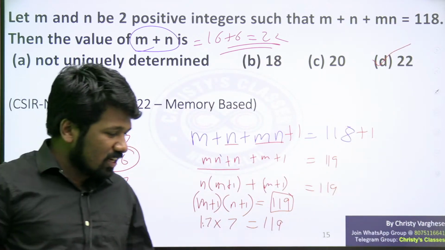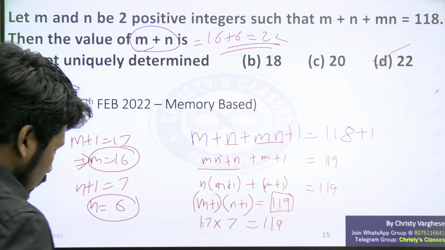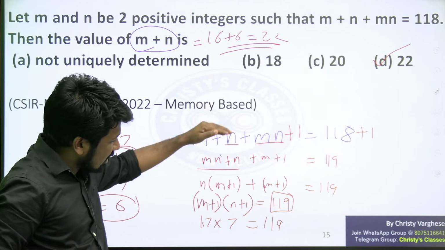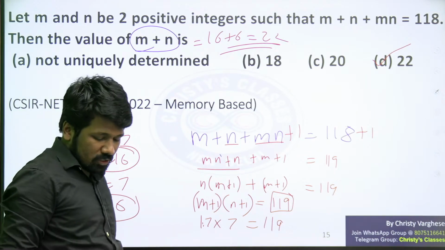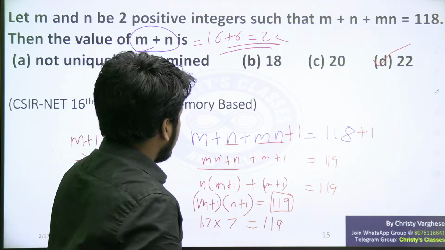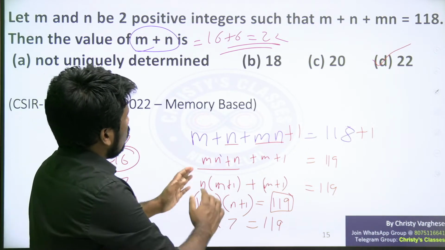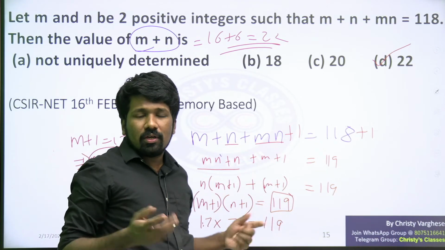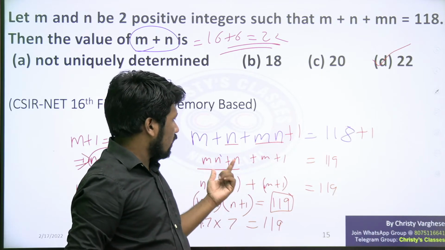Yeah, I agree that this is a tough question, because if you are seeing this kind of question for the first time, definitely this will be a tough question, or a tough step to reach. But if you have practiced these kinds of questions before, this is a comparatively simple question. As I told, this was already asked once before in the NET exam, June 2015, I guess. Anyway, this is clear, I guess. As I told, from one equation, two unknowns normally cannot be solved, so for that we are using this technique. I hope all of you understood this.